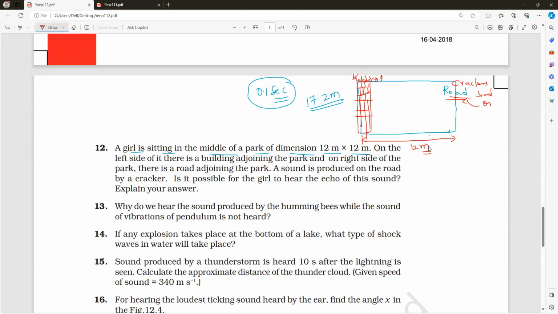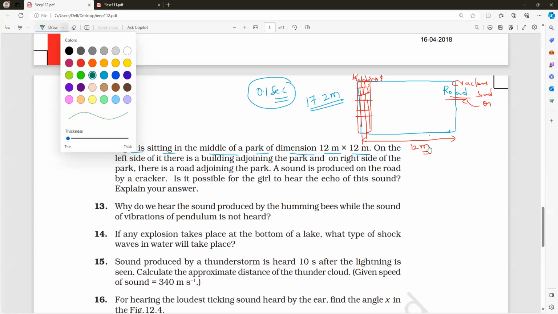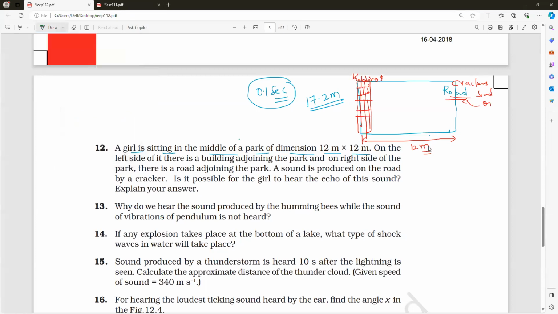Let us check, we will verify. The minimum distance is 17.2 meters, sir, but it is 12 meters, sir, so it is possible, sir. The minimum distance is 17.2 meters. Less than that means you cannot hear. Do you understand? We can find the distance by multiplying the speed of sound in air and time.